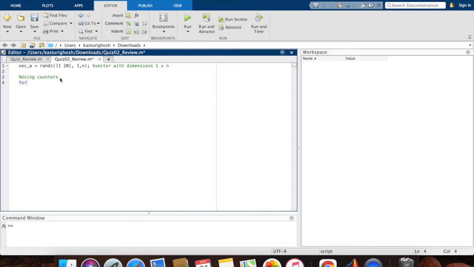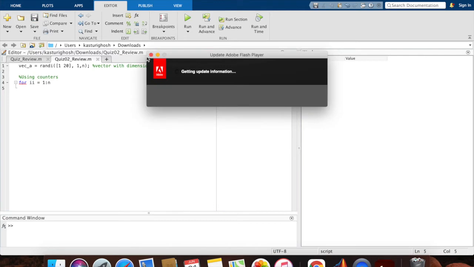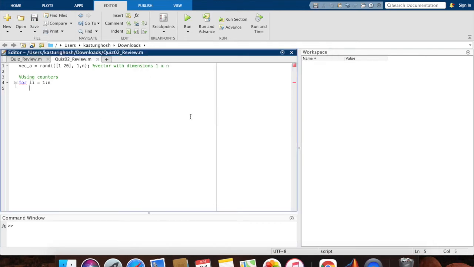I'm going to start with my for loop. I'm going to start at ii, going from 1 till n because that's the size of my vector. And then if I encounter the number 3, I'm going to say if the ith element of vec A is equal to 3, because I'm looping through vec A, then I want my count to increase by 1.